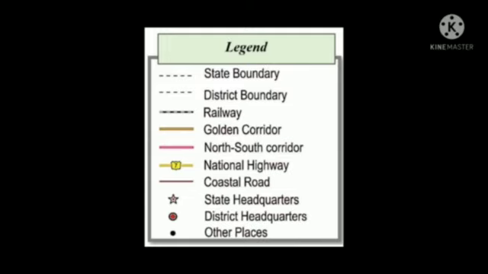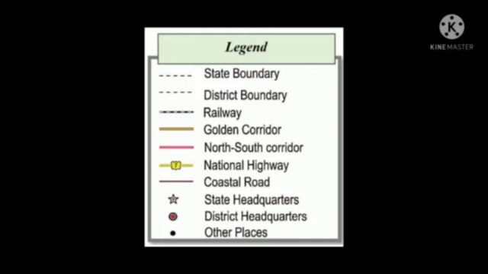It helps to understand the features of the map. It is seen in any corner of the map, any map, whether a district map, a state map, our country map, or a world map.